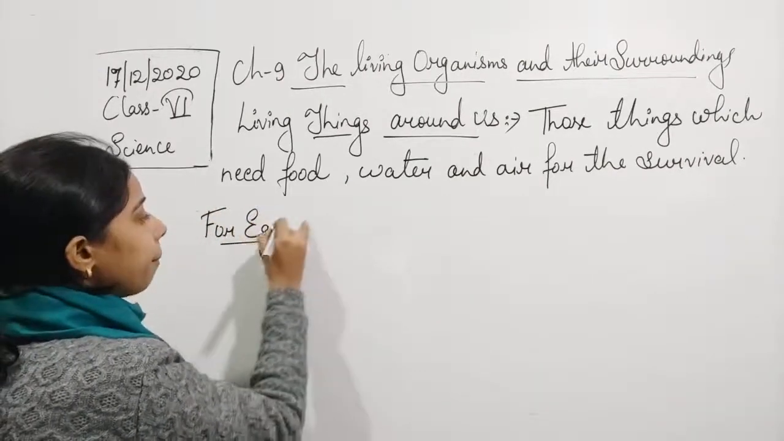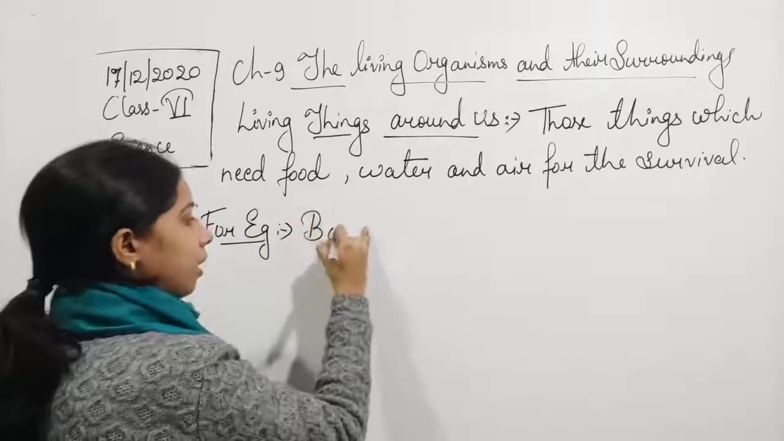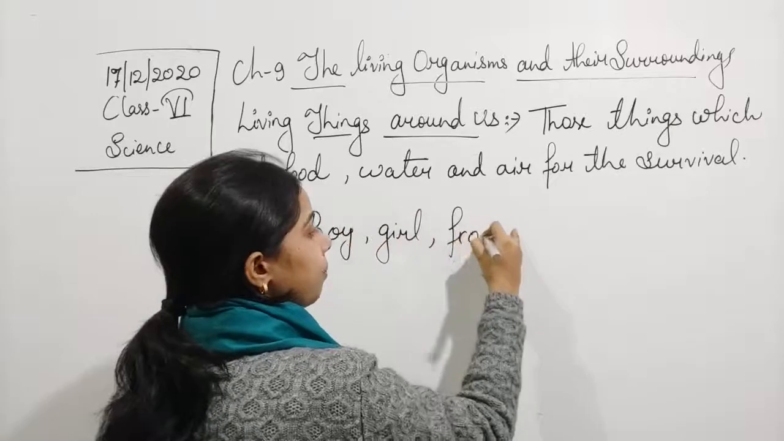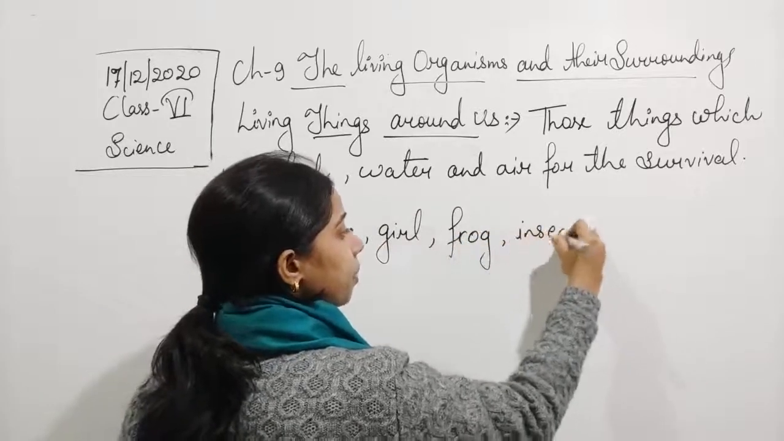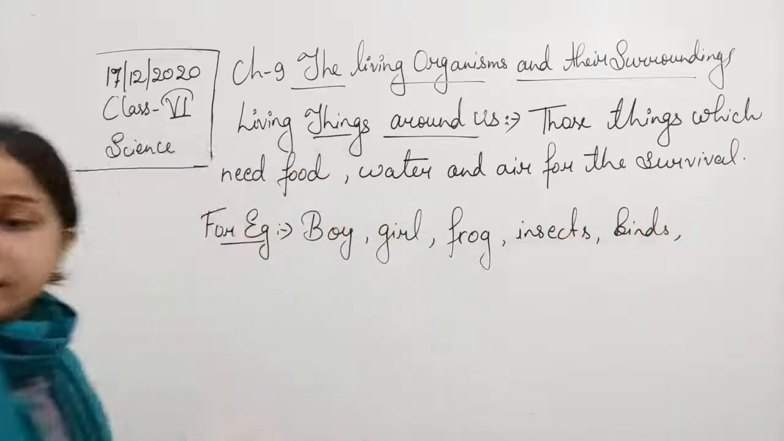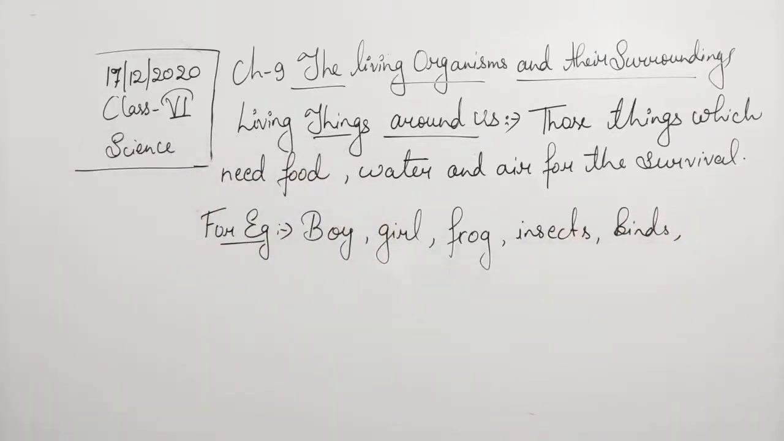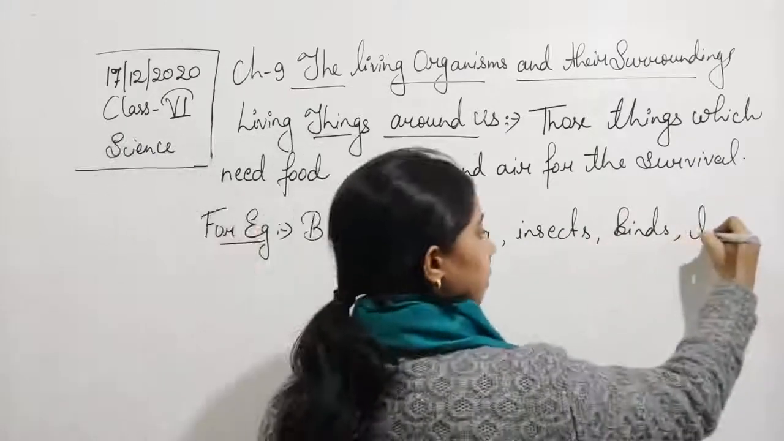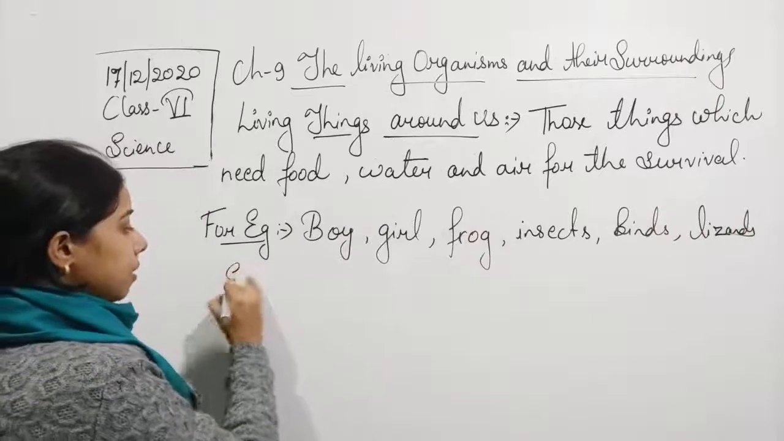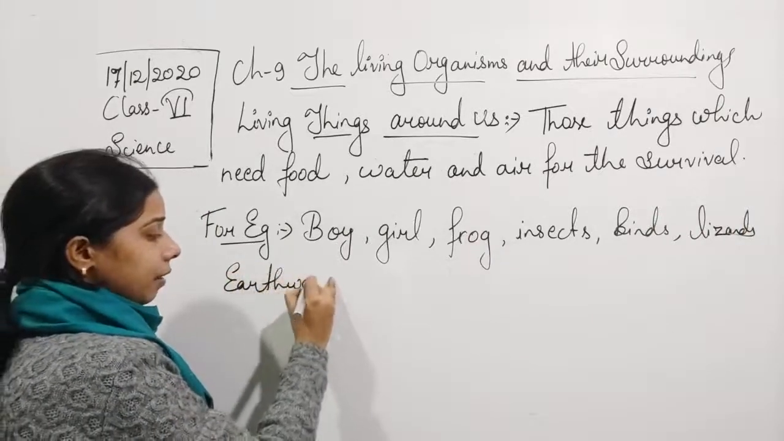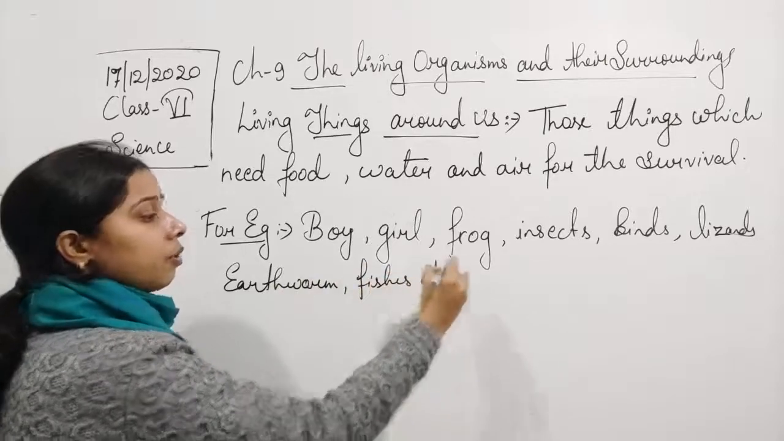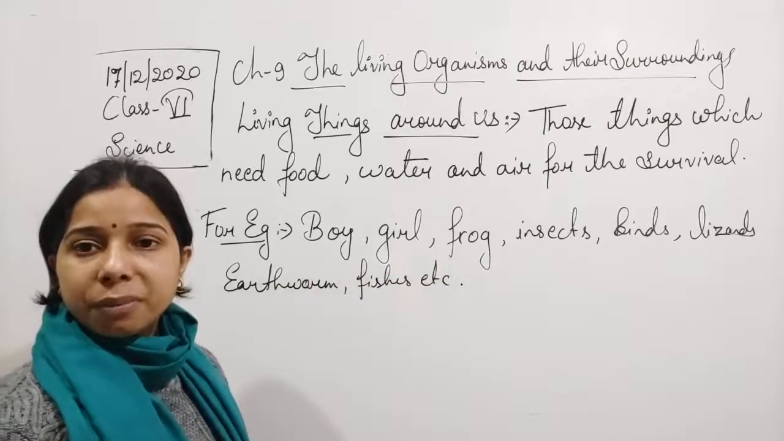there are a lot more examples of the living thing, students, like a boy is there, or a girl is there, frog is there, insect is there, birds are there, okay, lizard are there, we can say reptiles, earthworm is there, snake is there, fishes are there, etc. So you can see they all are living in different places.